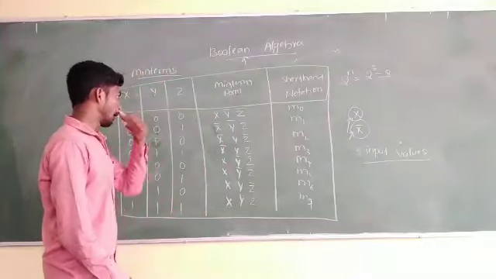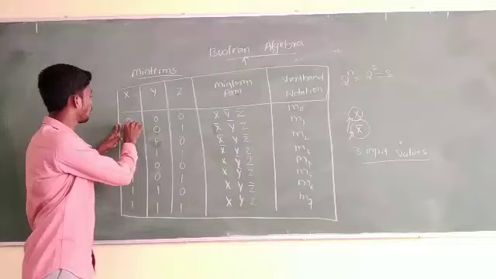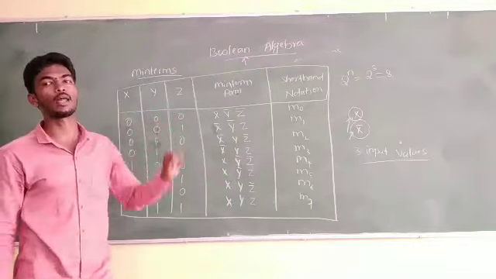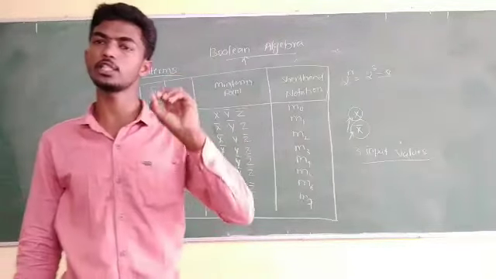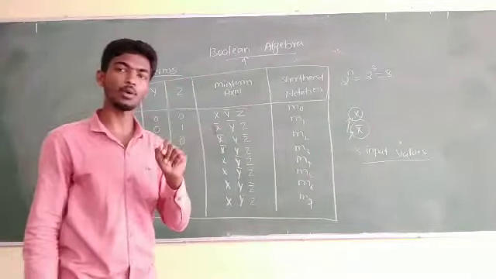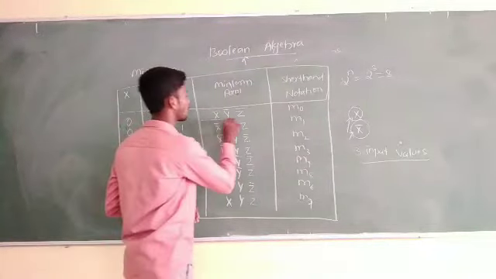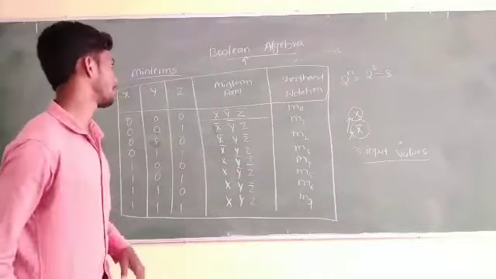And here x has the value 0, y has the value 0, z has the value 0. So all 3 variables having value 0 should be represented in the complemented form, that is x complement, y complement and z complement.